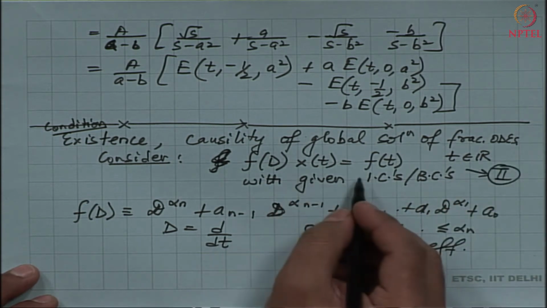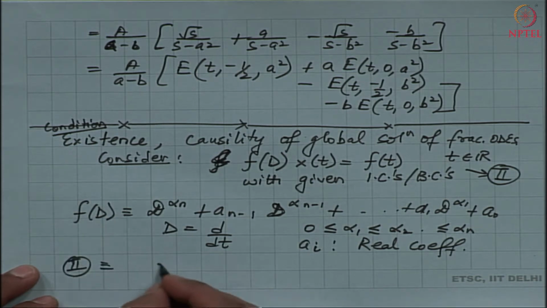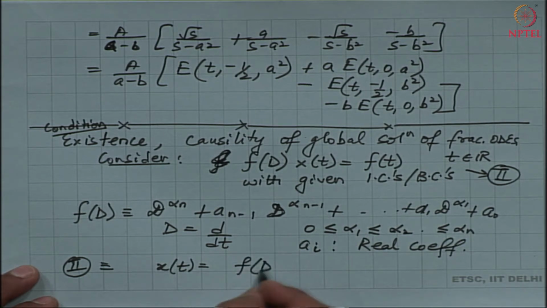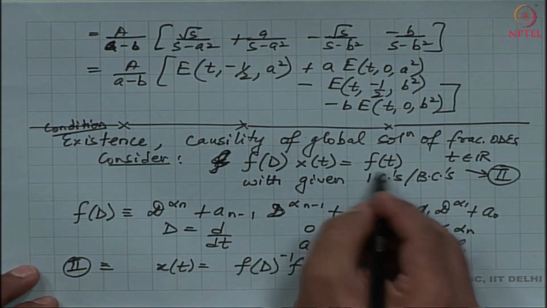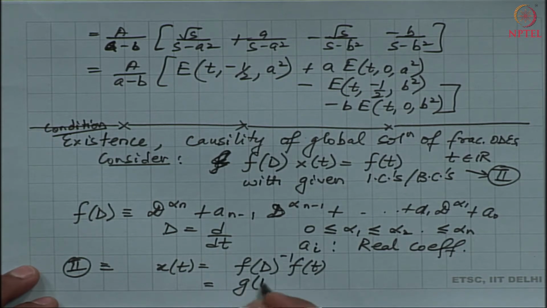In order to solve 2, I have that 2 is equivalent to x of t equals f d inverse. So, I am assuming that I can take the appropriate inverse of the operator which is applied on the right hand side f of t. Now, if I were to use the method of Laplace transform, take a transform and then apply the inverse, I am going to get that the solution is nothing but the convolution of two functions.